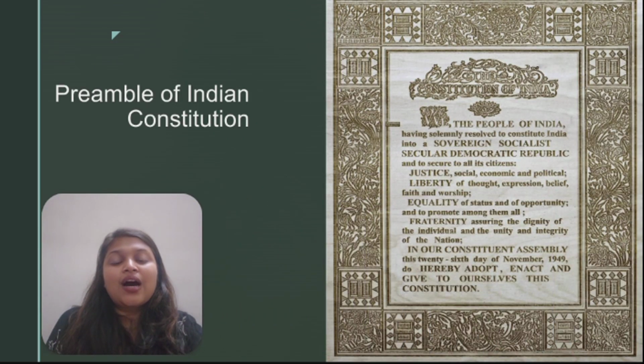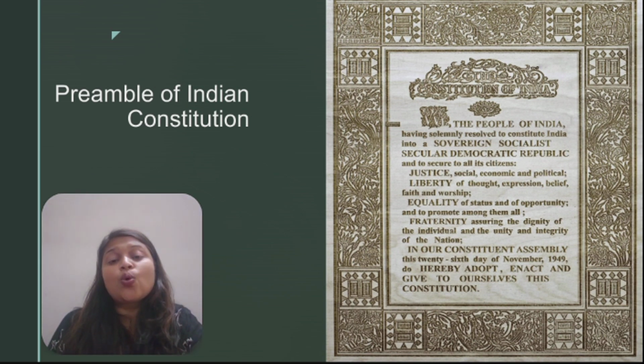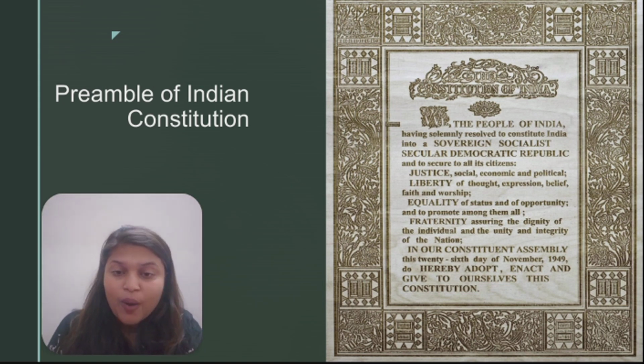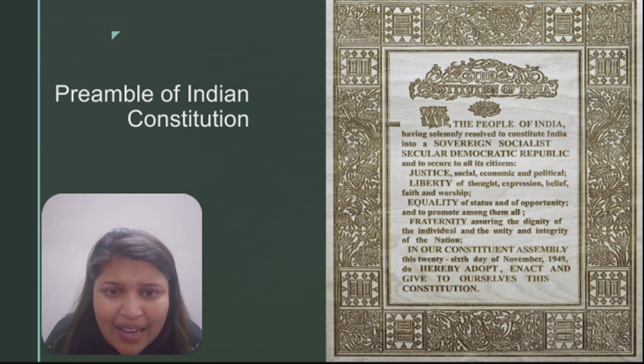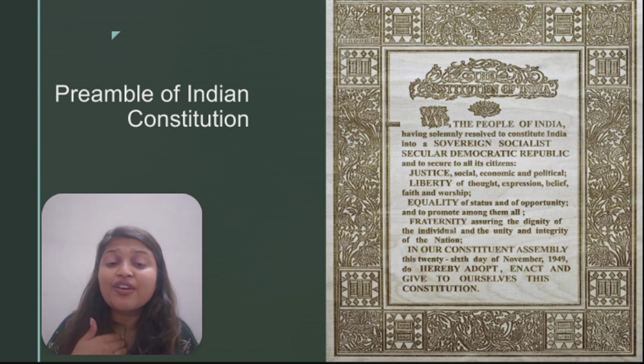Now this is our Indian Constitution, where it starts with the words "We the people of India," right? It tells us the source of authority. It tells us from where the constitution has its authority, that is, the people. From the first line, what does it say? It says "We the people of India having solemnly resolved." So here it is the common people who have given the constitution its authority. So the source of authority is from whom? From the people, right?